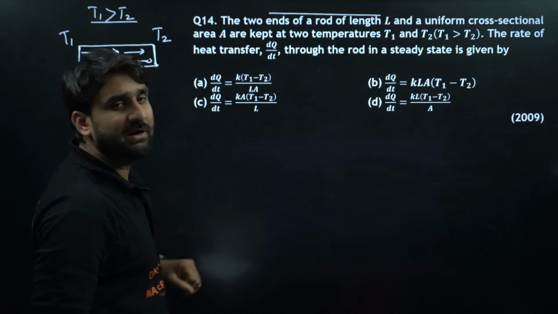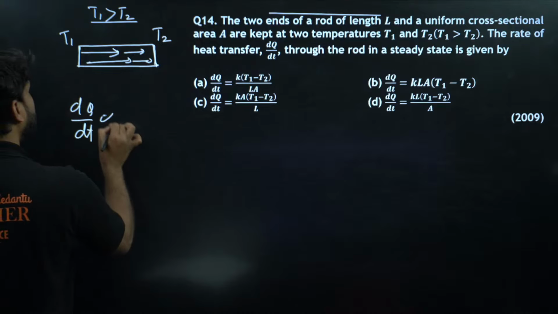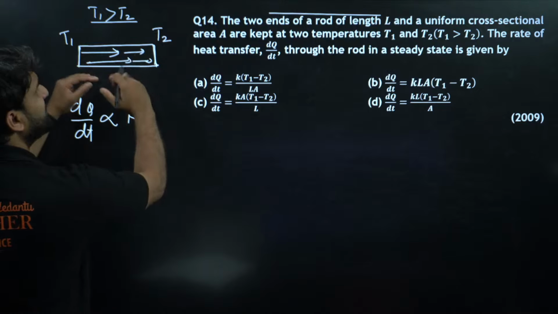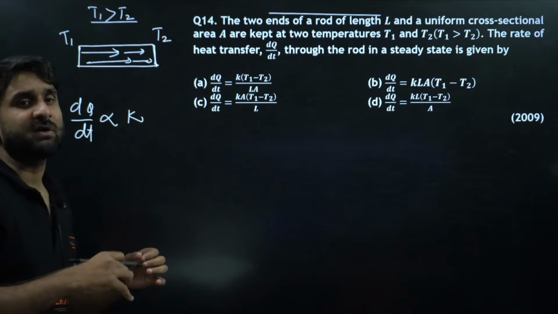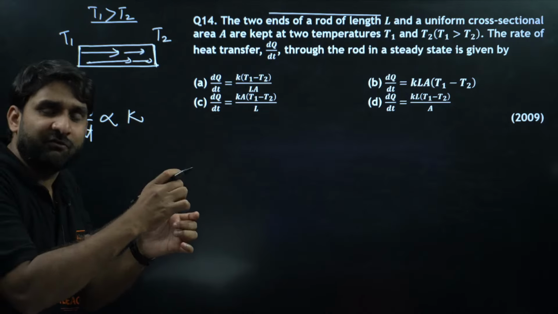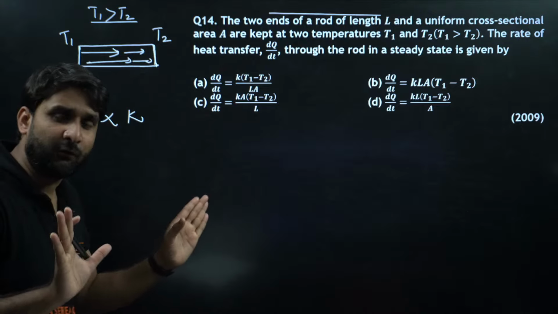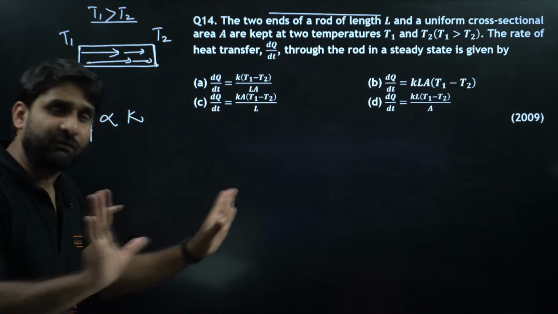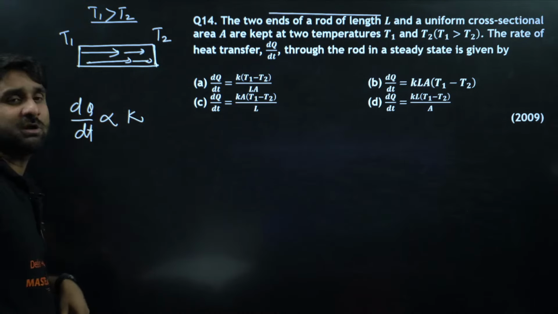So what will be the rate of heat transfer? The rate of heat transfer depends on the thermal conductivity of this material, whether the material is silver or copper, because for different materials the rate of heat transfer will be different. If I have a 1 centimeter length of copper and silver both, would the rate of flow of heat be the same in both? No, because with the change in material, the rate of heat flow will change. So the rate of heat transfer depends on thermal conductivity.